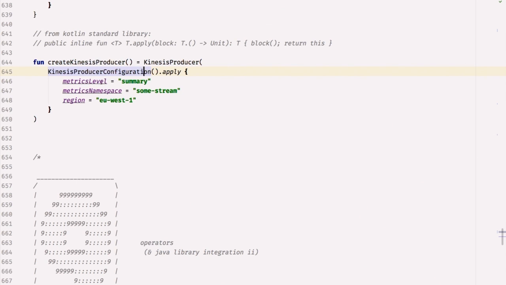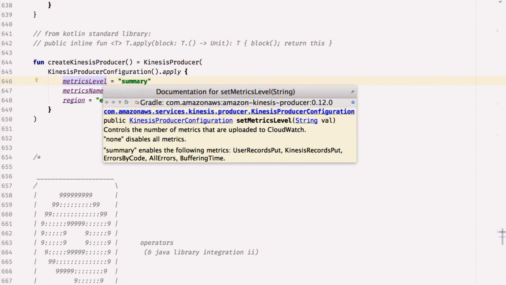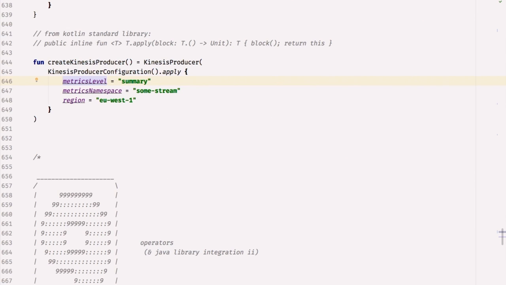What I can do is call apply. That's calling metrics level on the Kinesis producer configuration. And in actual fact, what that's doing is calling set metrics level. This would be brilliant, except I realized as I had this box up here that they have implemented a fluent thing, because that setter actually returns a Kinesis producer configuration, which is really weird. All the other Amazon libraries, the sets return void, and the withs are the fluent ones. Anyway, I still think that code's nicer, even though I could probably do it in a slightly easier way.